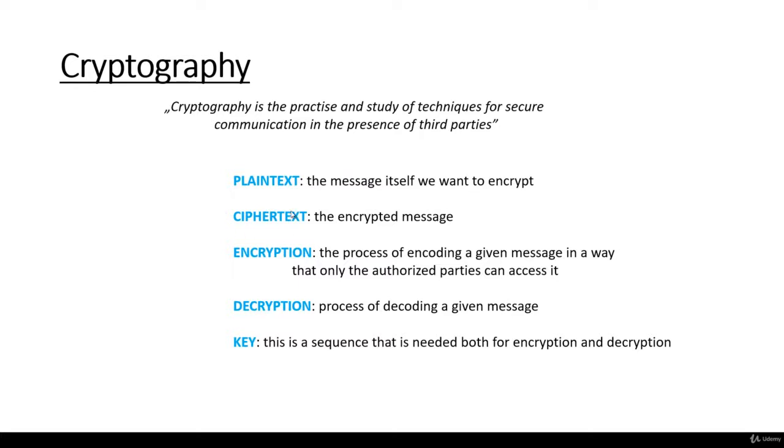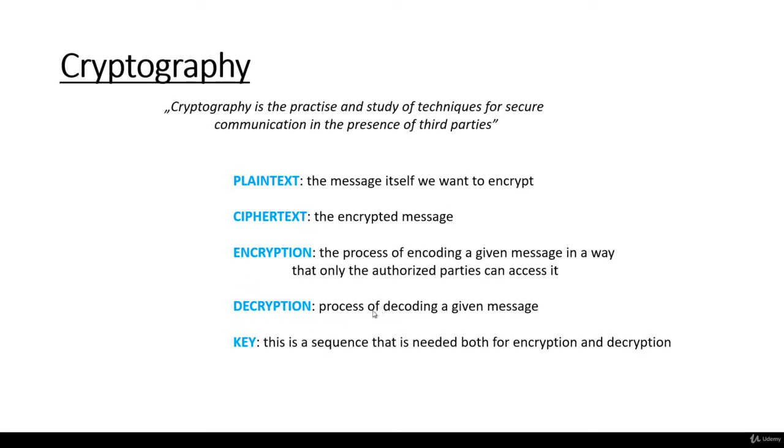The ciphertext is the encrypted message itself. Plain text can be read by everyone, but the ciphertext contains random integers, letters, or special characters. So basically, we humans are not able to understand ciphertext. Encryption is the process of encoding a given message in a way that only the authorized parties can access it. So with the help of encryption, we are able to transform plain text into ciphertext.